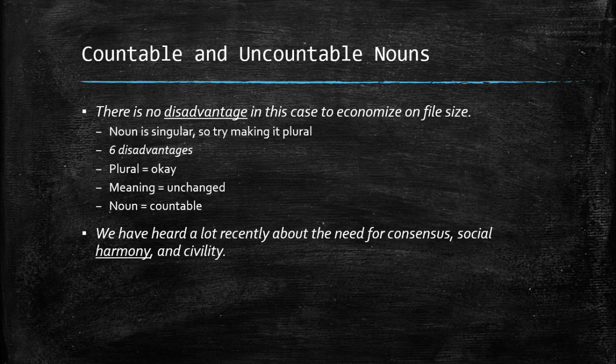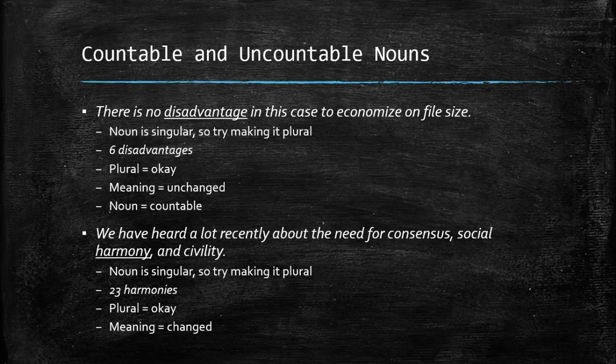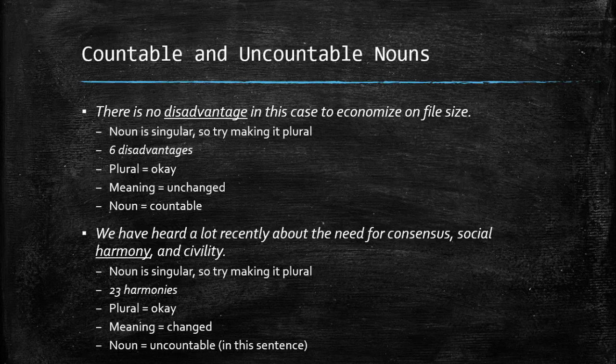Here's another example. We have heard a lot recently about the need for consensus, social harmony, and civility. Let's take a look at the noun harmony. Noun is singular, so we need to try and make it plural. We could say 23 harmonies. That makes sense. So the plural form's okay, but we notice that the meaning has changed. Multiple harmonies, that's like referring to music. That's not really referring to the state of peace, that sort of thing, which the sentence is referring to. So harmony, as it's used in this sentence, is an example of an uncountable noun here.